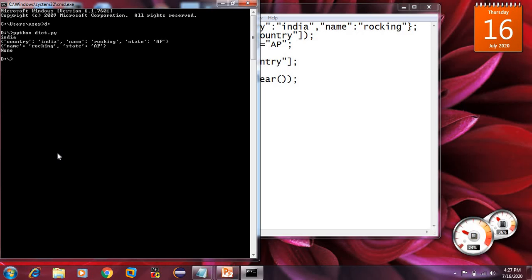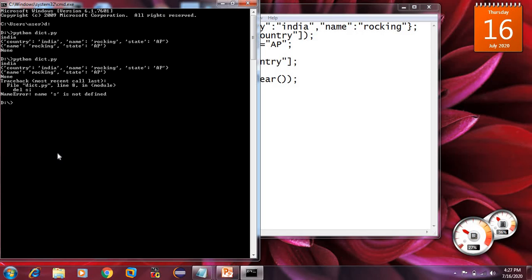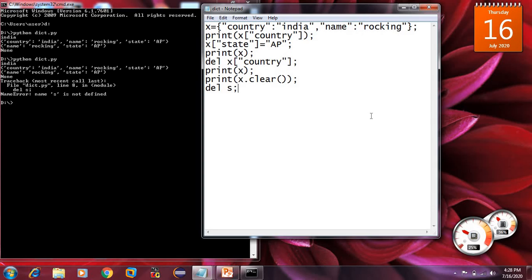So what will we get? Error. See, we have got an error, because X is not defined, because we have cleared X. We have deleted X from the dictionary. Let's check.